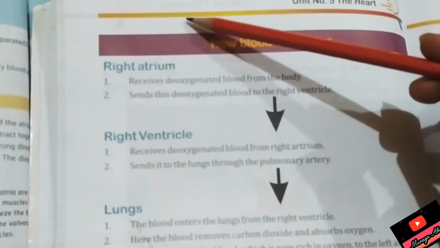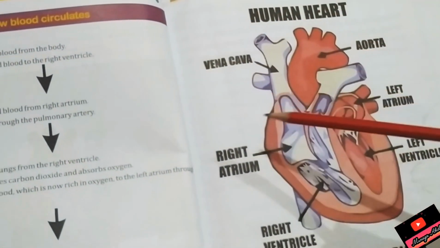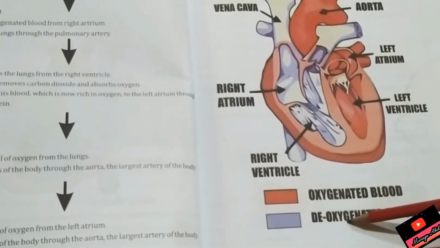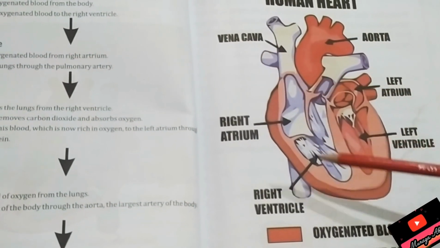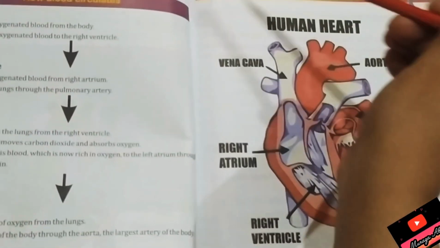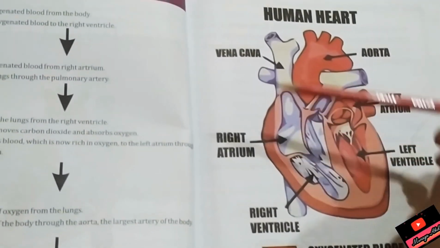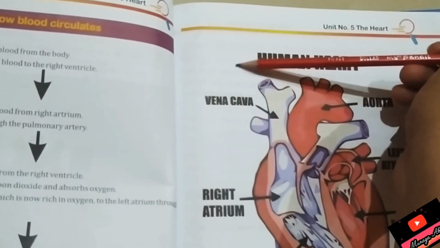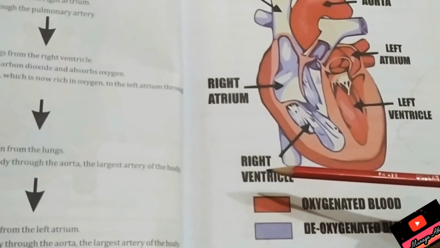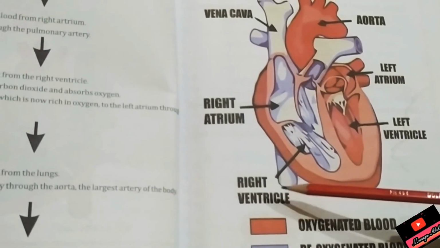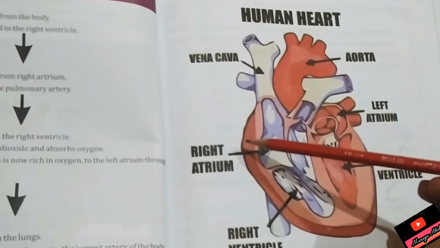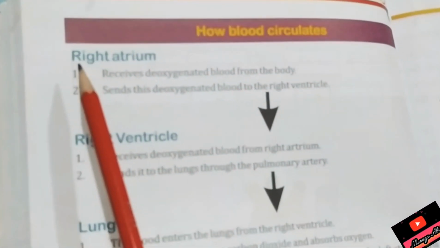Right atrium. First of all, from throughout the body, the right atrium is getting all the deoxygenated blood from the superior vena cava and inferior vena cava here. So the whole body's deoxygenated blood, whether it is coming from head, face, shoulders, or from stomach, digestive system, legs and other body parts, is all collected here. Where? Right atrium. So the first stop of blood is the right atrium.